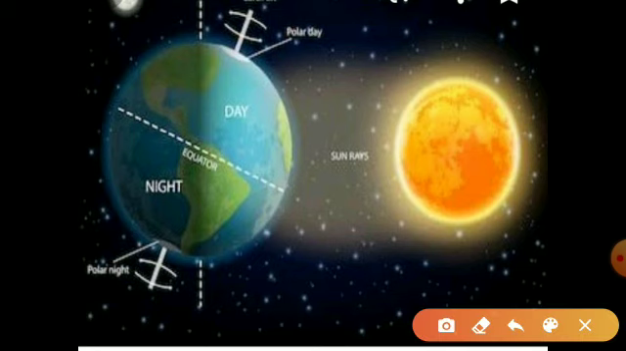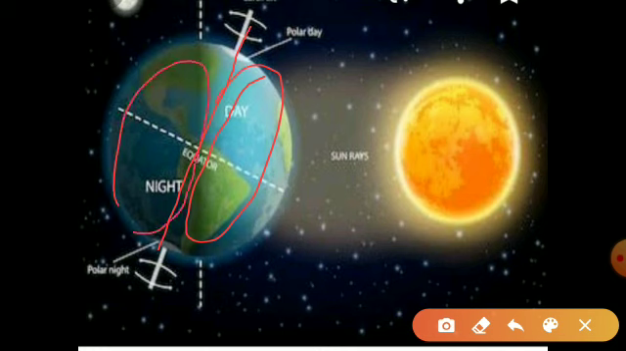So look at this picture. This is our axis. This part faces the sun, so it is day, and this part does not face the sun, it is night. So the part facing the sun will have day and the part opposite to the sun will have night.